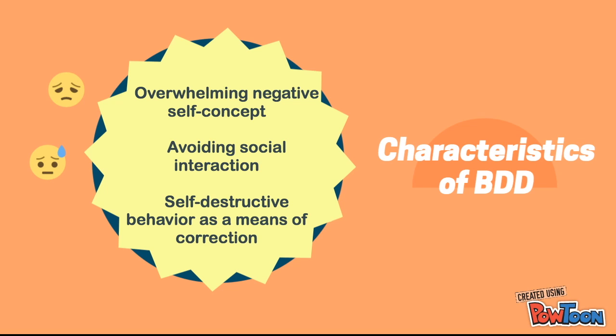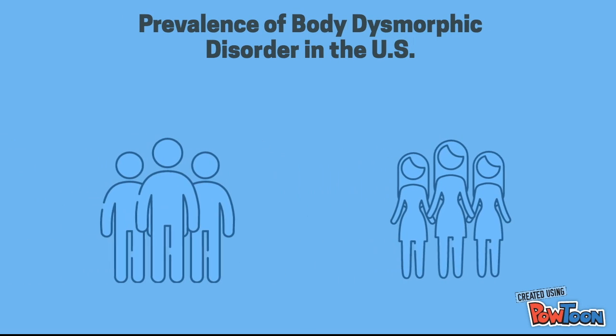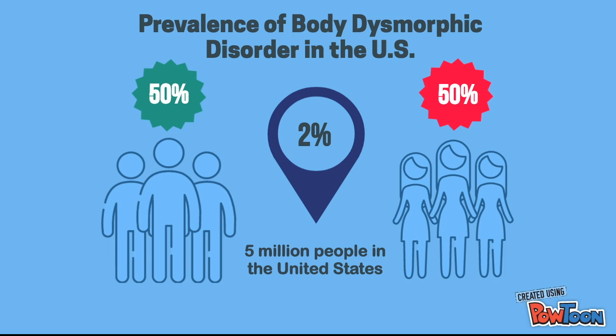People with this disorder are also likely to use extreme methods to correct their flaws. For example, a teenage boy who has body dysmorphic disorder might resort to peeling pieces of skin off his face to get rid of his acne. This disorder affects a very small portion of the population, with only 2% of people in the U.S. diagnosed. Additionally, this disorder is as common in males as it is in females.